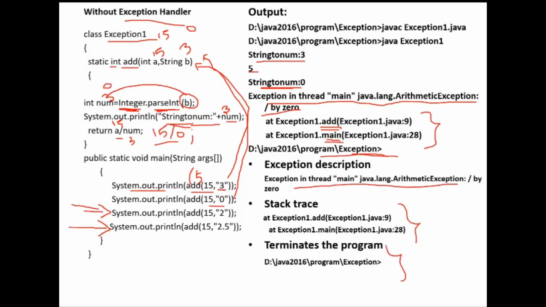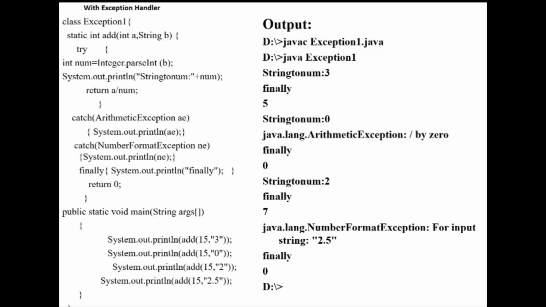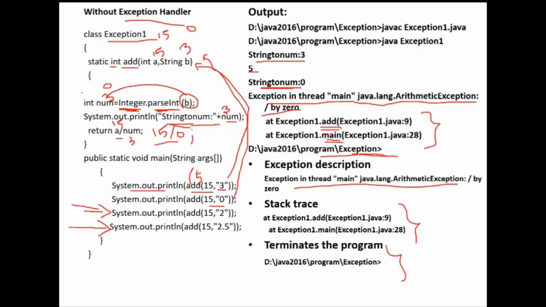But now we will see the same program by handling the exception, with an exception handler. Now I have written this block. I'm going to write these 3 statements within a try block, because these statements may cause a runtime exception.